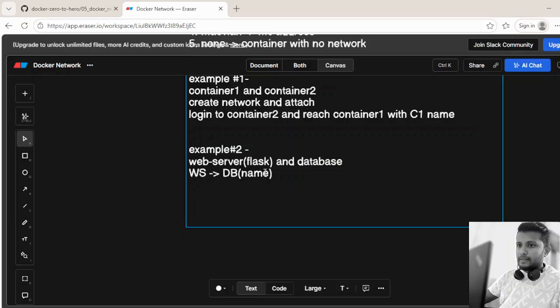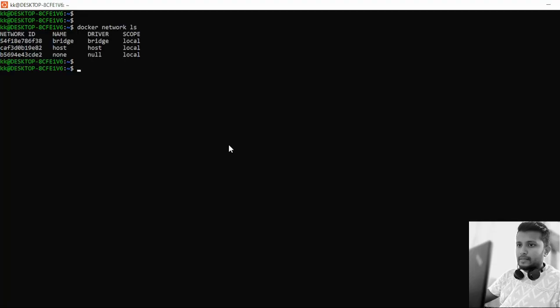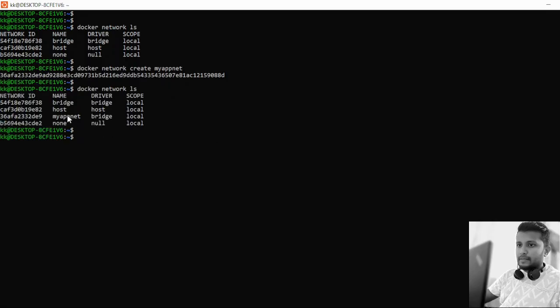So let's switch to the terminal and see example 1. To list the networks in Docker, the command is docker network ls. These are the default networks I have on my machine. First we'll create a network. The command is docker network create and the network name, for example, myappnet. The network has been created. We can see myappnet over here.